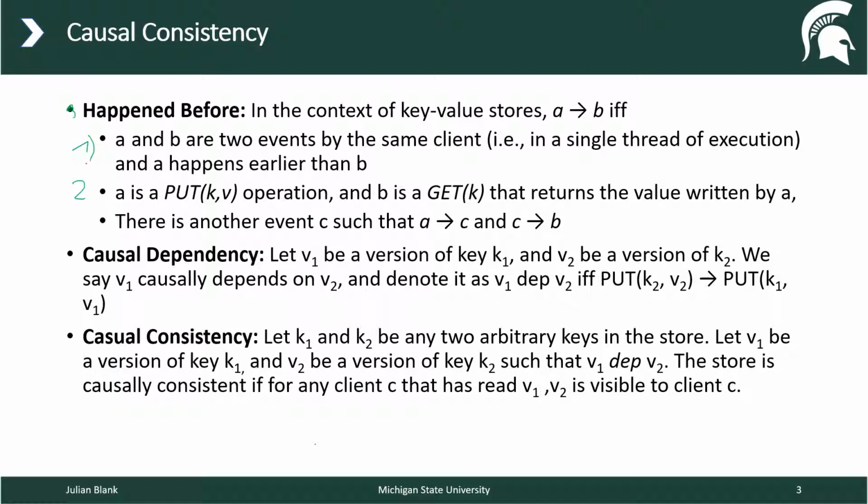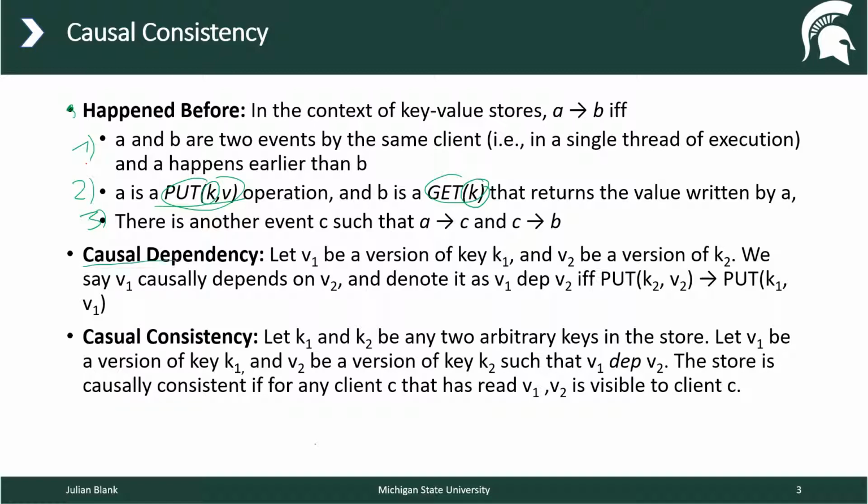The second is a bit different. If the first event is a put event on key k, and the second is a get event also on key k, and the get event returns the value which was actually written by this put statement, then we can say that this put statement happened before this get statement. And the third one is the transitivity we've had before.